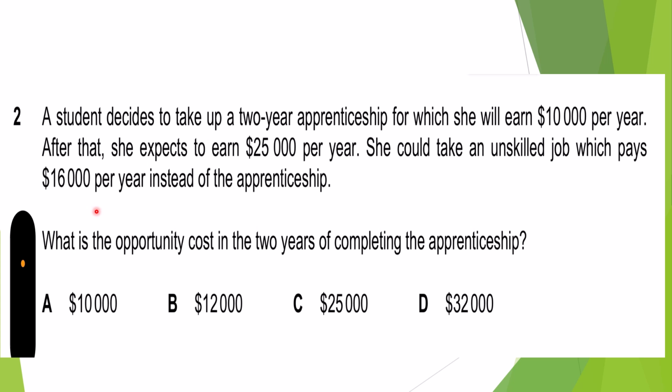So if she has opted for the apprenticeship, she has foregone $6,000 per year. So this would be the answer: 6,000, as it's for 2 years, multiplied by 2. So it would be $12,000. B is the correct answer.